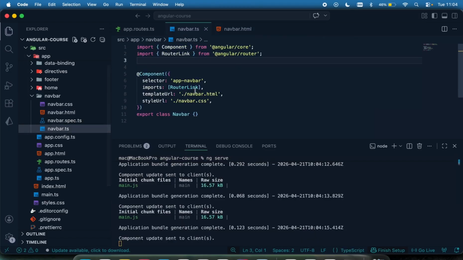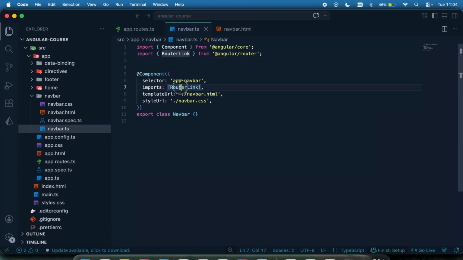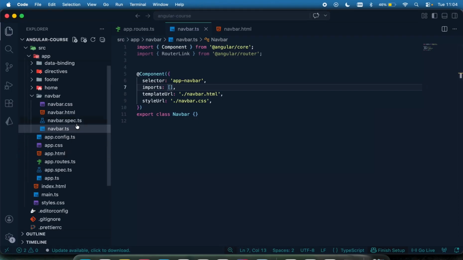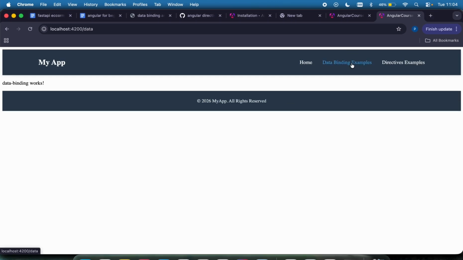Now, for me to use that route, I need to register the RouterLink right here in the imports of the Navbar component. If I don't have this right here, let me get rid of that. It's not going to work, right? So let's test that out. If I click data binding, you can see nothing is going on because it does not know what this routerLink is. But if I leave the RouterLink registered and I come right here, you can see the data binding goes to the binding page, directive example goes to the directive page, home goes to the home page. You can see all our pages are working.